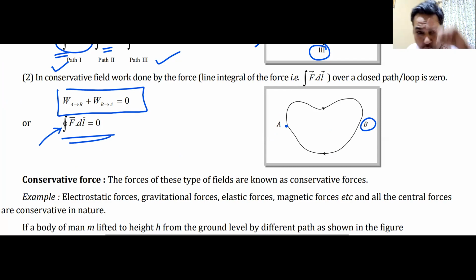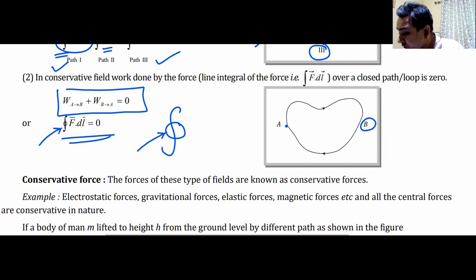Notice that there is a gola, that is a gola, on top of the integral. This gola on the integral tells us that this is an integral in a closed loop. This gola will come again in class 12th. So that is the difference between this one and the previous one.